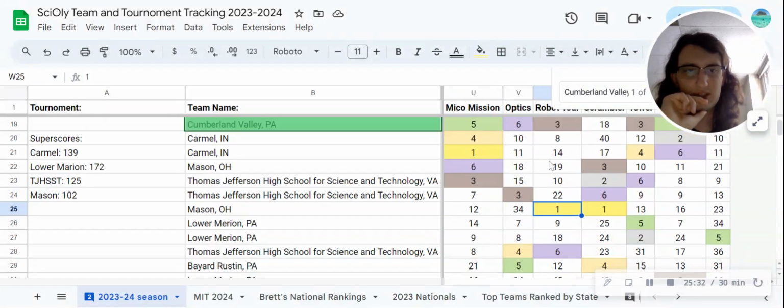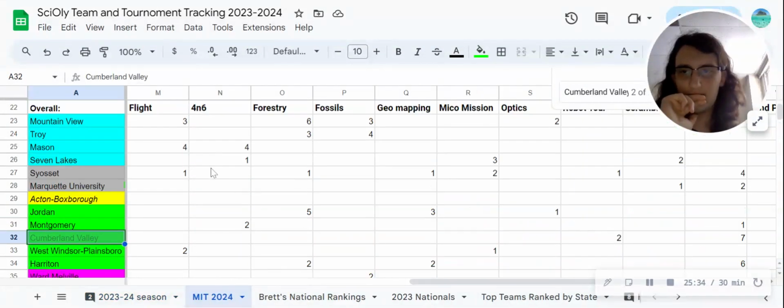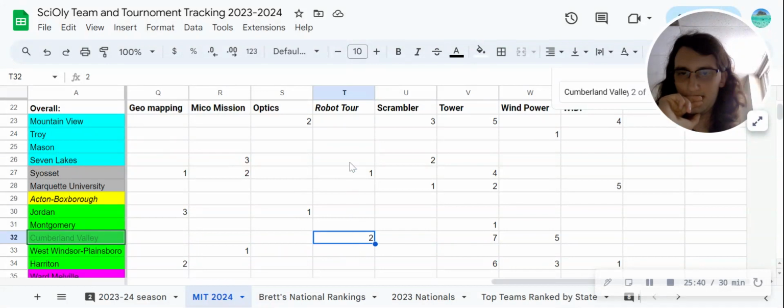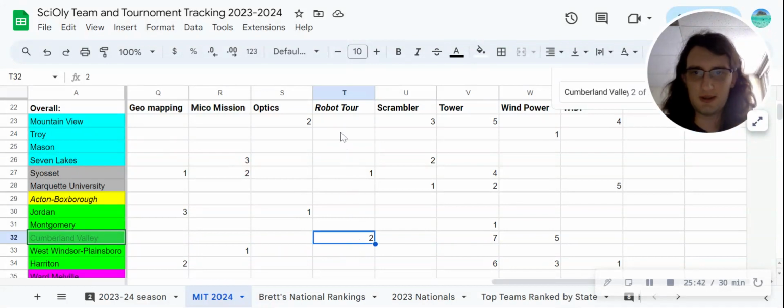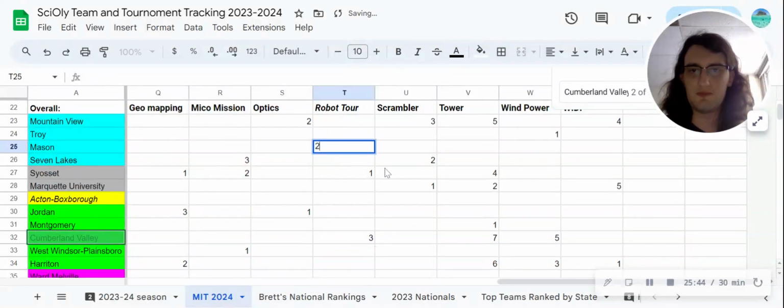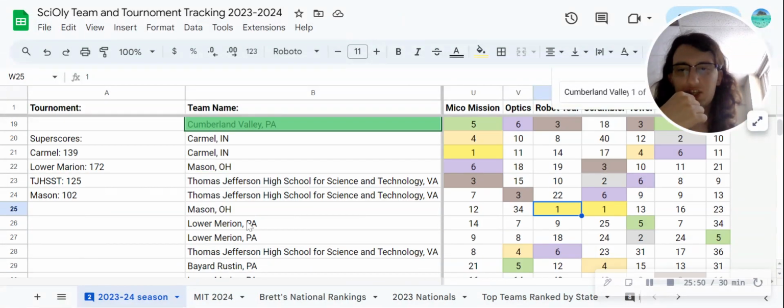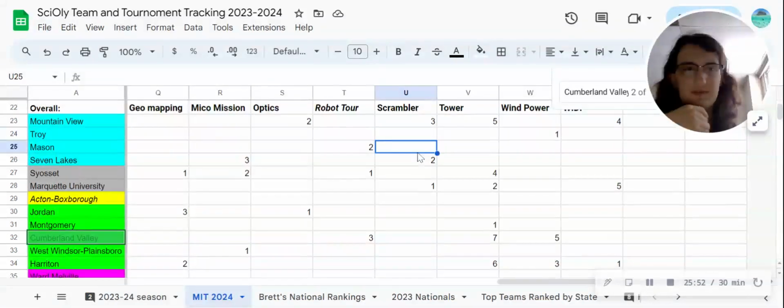Mason did beat them at Soaps in this event. So I don't have Mason ranked in Robot Tour. Should probably, you know what? I think I'll put Mason ahead of CV just because they beat them at Soaps here. And again, that was very recent, so we'll go with that.